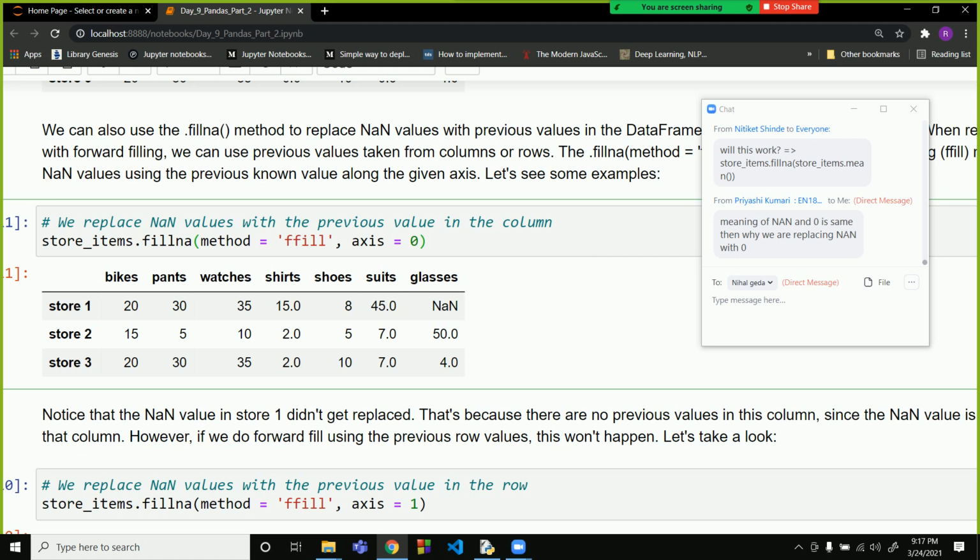Who told that the meaning of NaN and 0 is the same? I did not tell that. NaN means empty and 0 is a value. 0 does not mean empty.